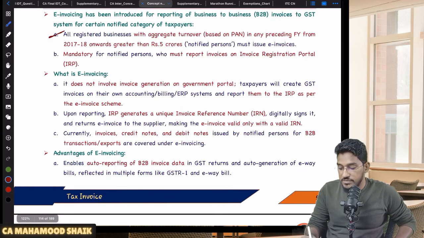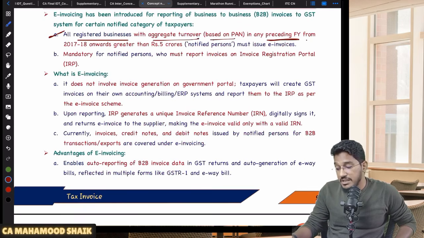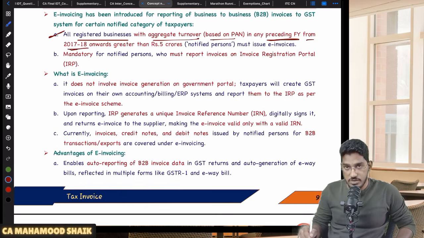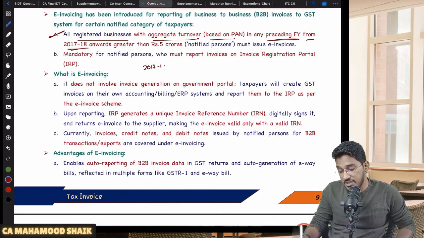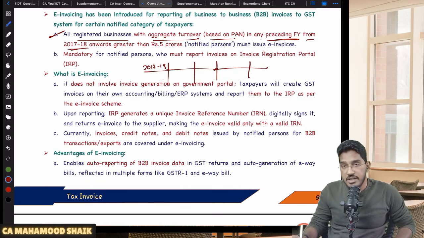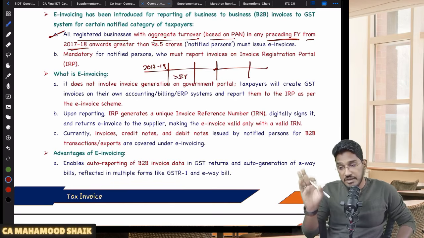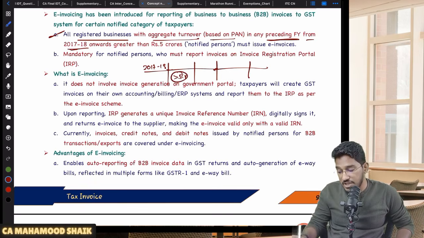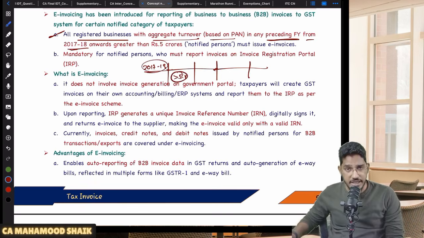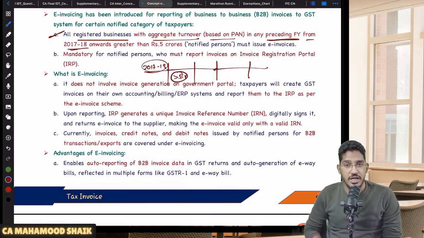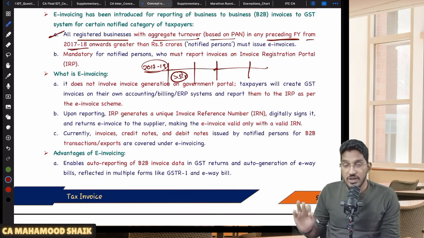If you read this first point: all registered businesses with aggregate turnover based on PAN in any preceding financial year, starting from 2017-18 onwards. That means from the year GST came into picture, from 2017-18 onwards, in any of the preceding financial years, if your turnover has exceeded 5 crores, not in all financial years, my dear students, even if in just one financial year your aggregate turnover has exceeded 5 crores, then you are required to generate a document called an e-invoice.